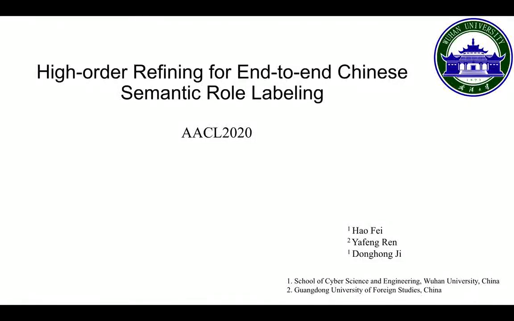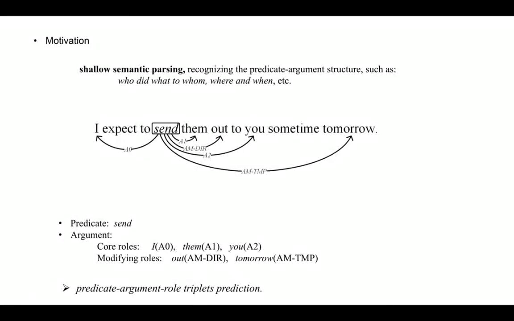In this paper, we present a high-order refining mechanism for improving end-to-end semantic role labeling for Chinese data. For the record, the SRL task is a shallow semantic parsing task that aims to recognize the predicate-argument structure, such as who did what to whom, where, and when, just like the example shown below.